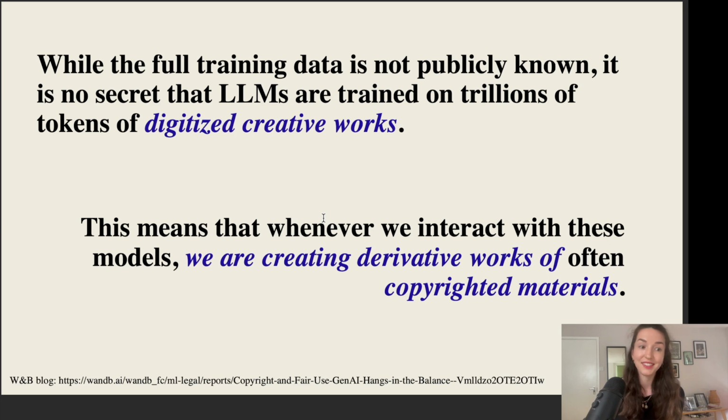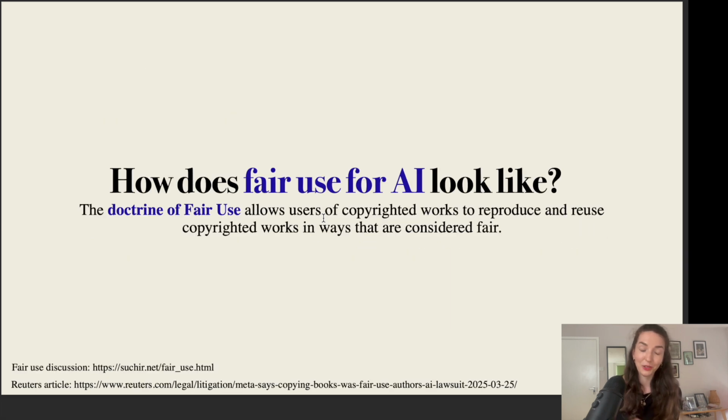Now, what this means is that whenever we are interacting with these models, we are creating derivative works of frequently copyrighted material. And the question that lawyers are interested in is whether the way these models use the data can fall under this fair use policy, which allows users to use copyrighted works in ways that are considered fair. And the question then becomes, what does fair use look like for AI?